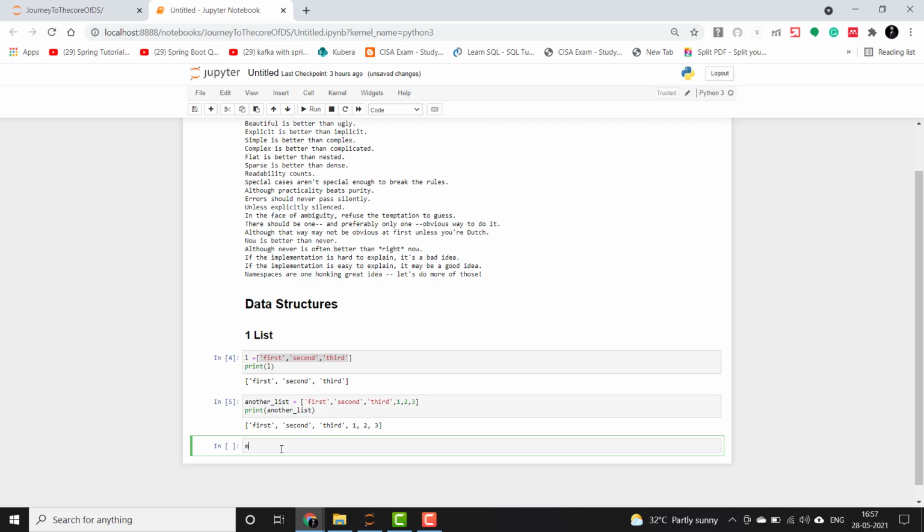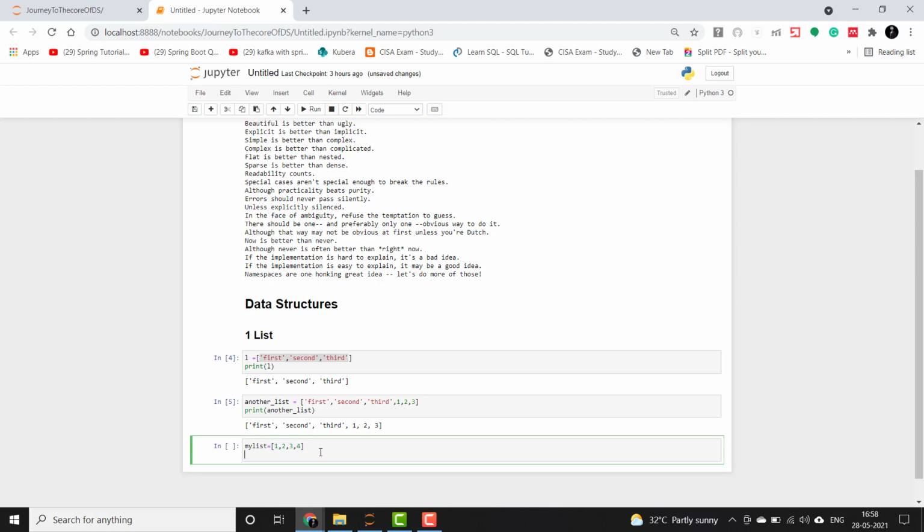So let's say that my list is one of the lists which has elements 1, 2, 3, 4. Okay, and we want to extend this list and have a list with the elements repeated 3 times. So we want to repeat 1, 2, 3, 4 three times in a list.